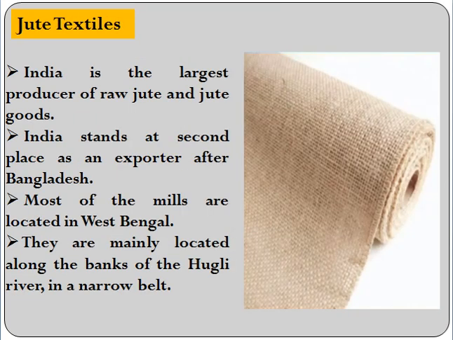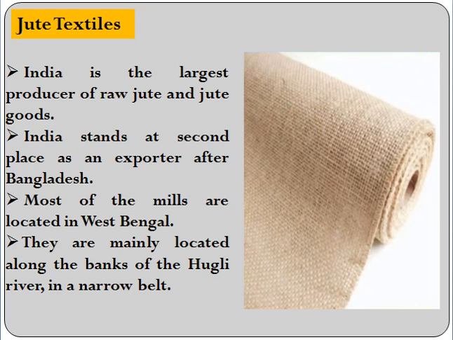Dear students, our next industry is Jute Textile. Talking about jute textiles, India is the largest producer of raw jute and jute goods. Our country ranks second as an exporter of jute and jute products after Bangladesh. So when it comes to export, Bangladesh ranks first. There are about 80 jute mills in India. The first jute mill in our country was set up near Kolkata in 1855 at Rishra.